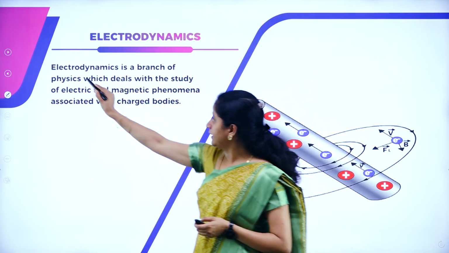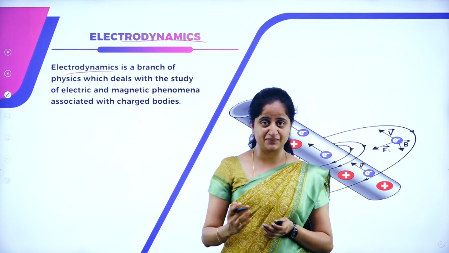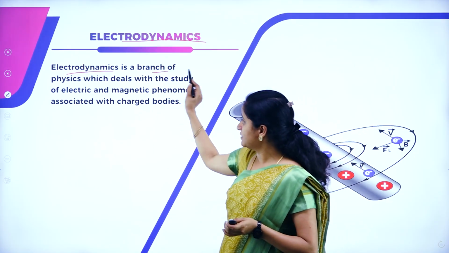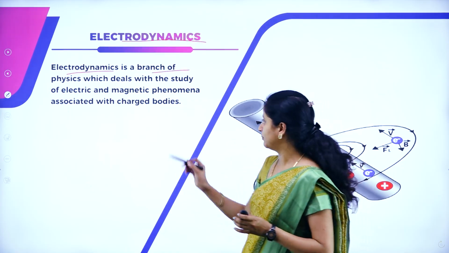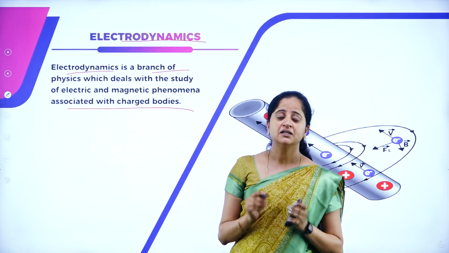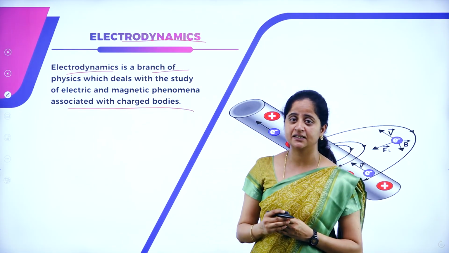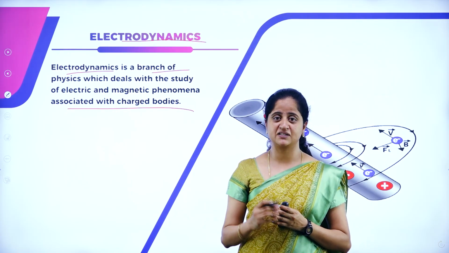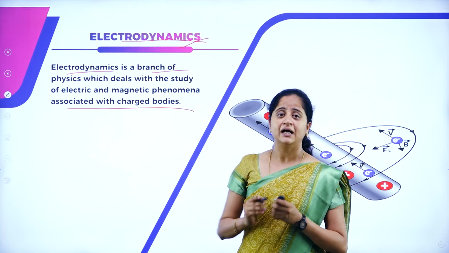So next, electrodynamics. What is the meaning of electrodynamics? What does the subject deal with? Electrodynamics is a branch of physics which deals with the study of electric and magnetic phenomena associated with charged bodies. So how electricity and magnetism are dependent on each other, how charged bodies behave in a magnetic field, all these things we are going to study in this branch called electrodynamics.